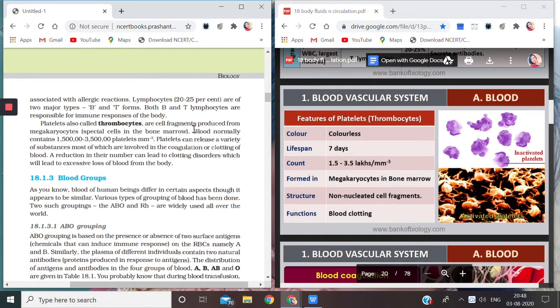So how many thrombocytes does blood normally contain? From 1.5 lakh to 3.5 lakh platelets per cubic millimeter of blood, which is the normal range of platelets in our body. Platelets can release a variety of substances, most of which are involved in coagulation or clotting of blood, which we will be doing in the next topic.